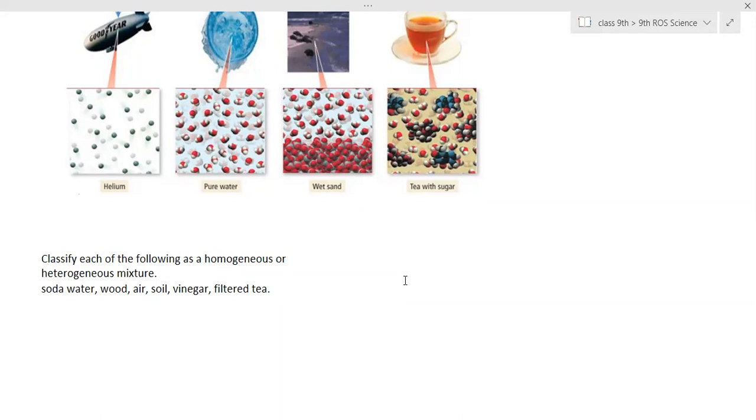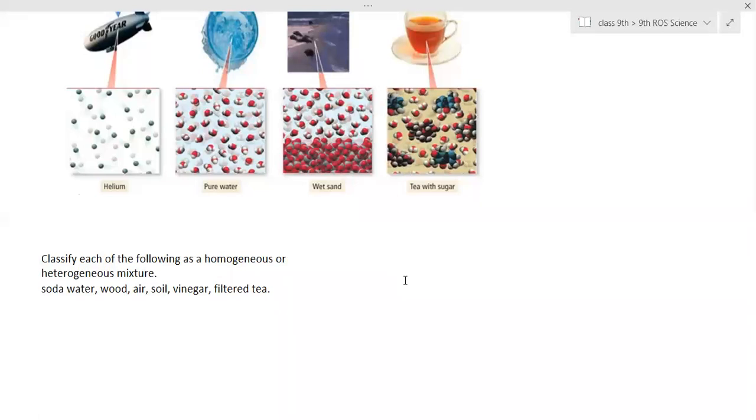Ma'am, I have a doubt. In the exam, if they ask whether air is homogeneous or heterogeneous, you write homogeneous. Soil? Heterogeneous. Different rock particles you can see clearly.